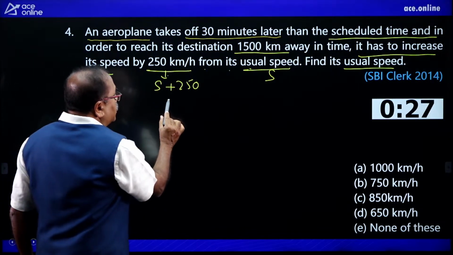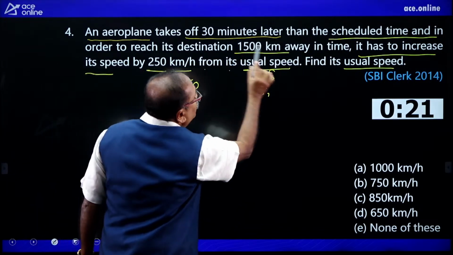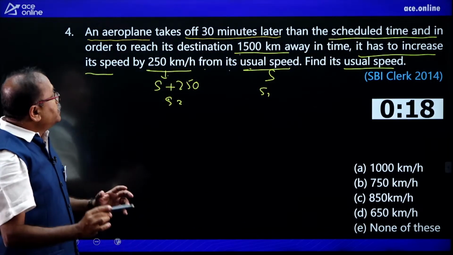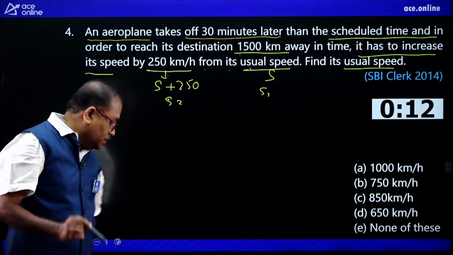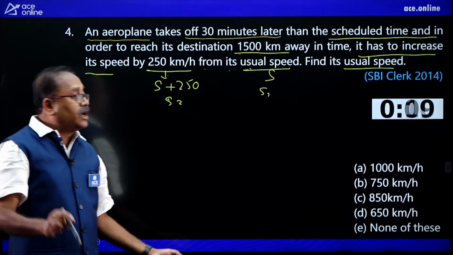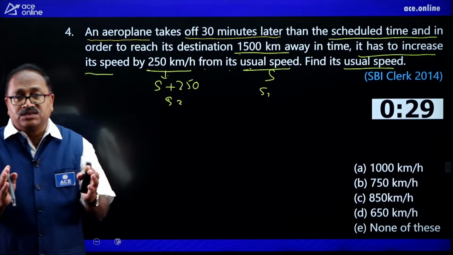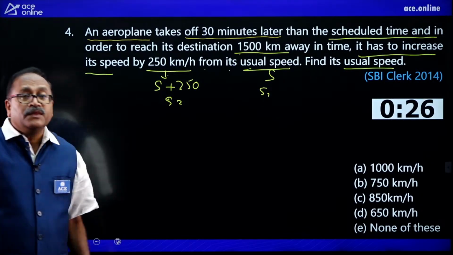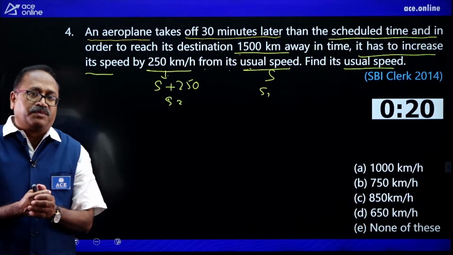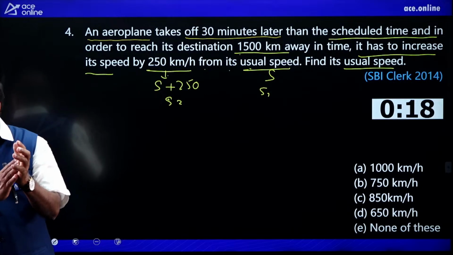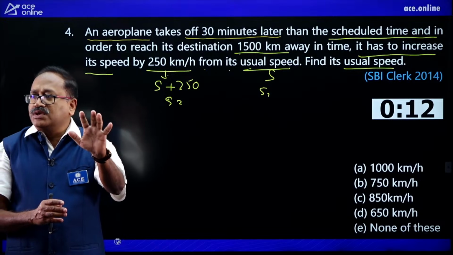So, using this one, this is S1 and this is S2, put this in the formula. Distance is given to us and the distance is 1500, and the difference of time is given to us, 30 minutes. Can you do it? If not, wait till I answer this question. Your 30 seconds starts now. Come on. This question is very frequently asked. Many people take a lot of time to answer this type of question. Come on, my dear friends, 750. Pawan is saying 750, option B. Pawan already answered the question.